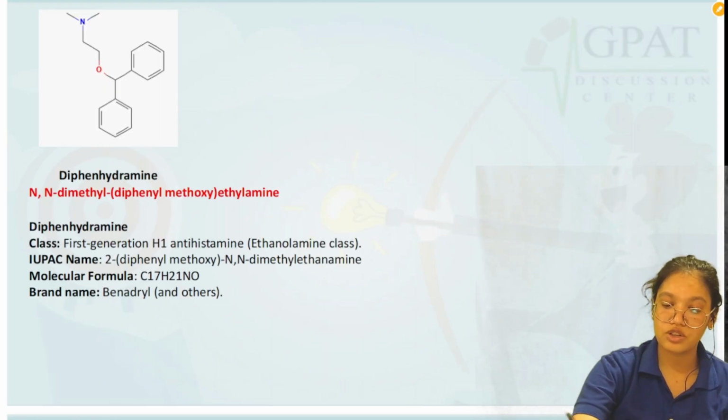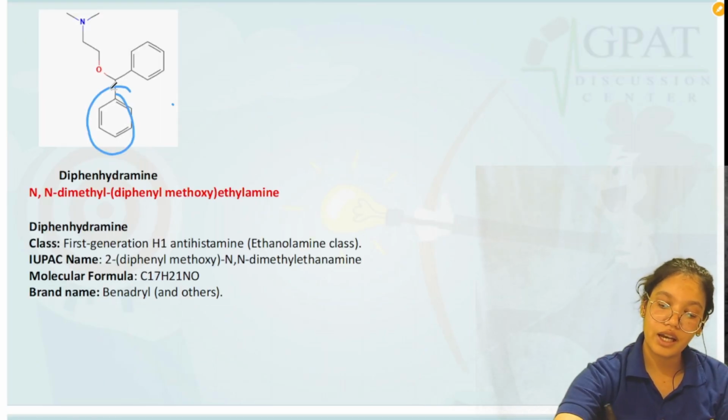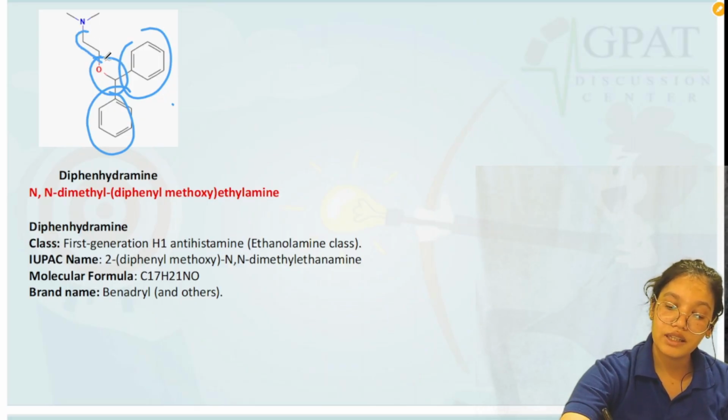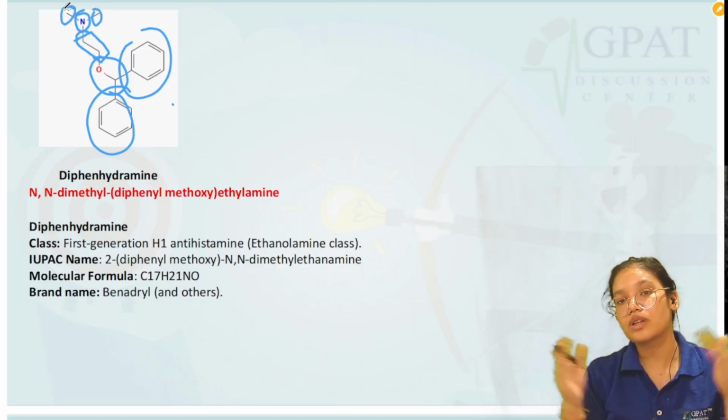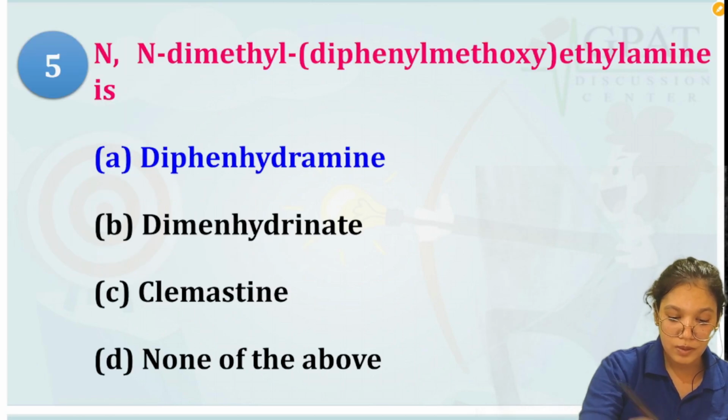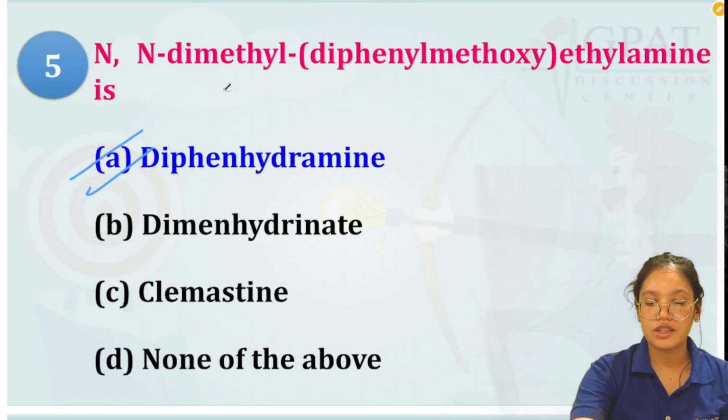Let me show you the structure. So this is the structure, diphenyl. Then we have a methoxy group. Then we have an ethyl chain. Then we have an N attached, that is the amine. Then we have 2 methyl groups attached to that N. So that is diphenhydramine. Now the first option is the answer.